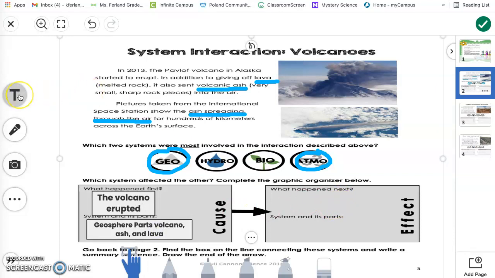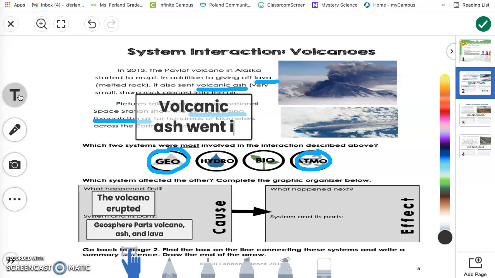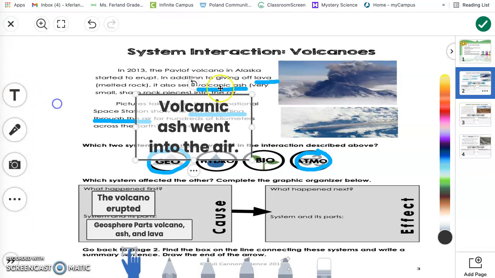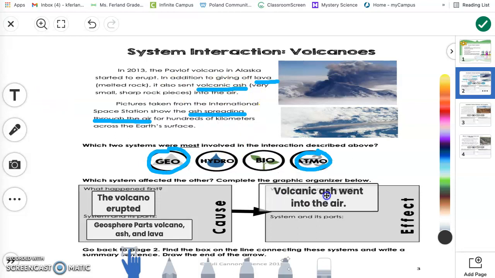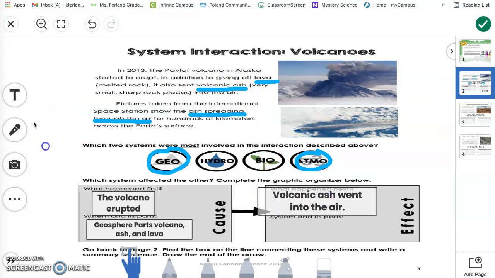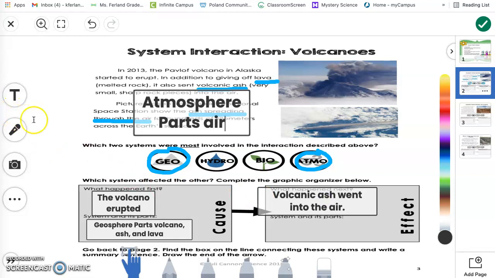What happened next? Well, the volcanic ash went into the air. And the system involved was the atmosphere, and the part included the air.